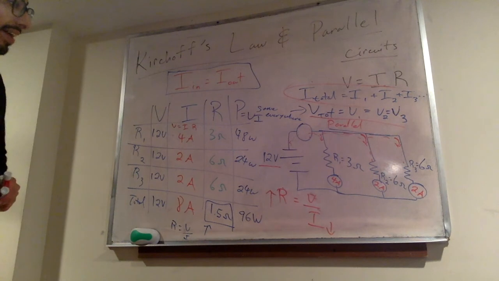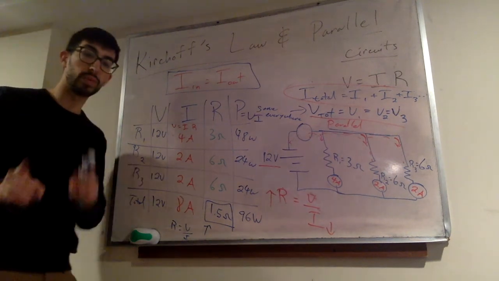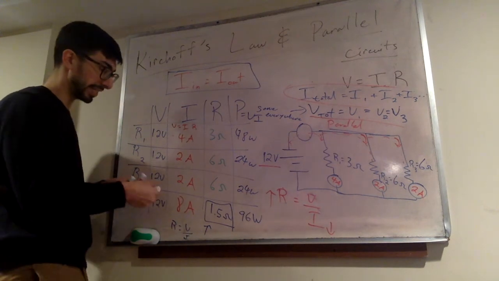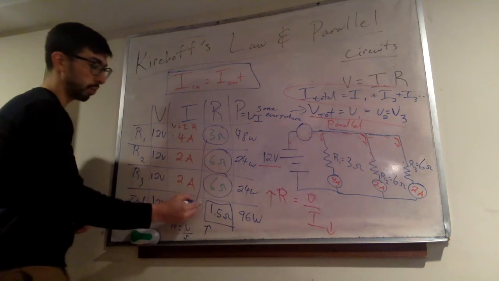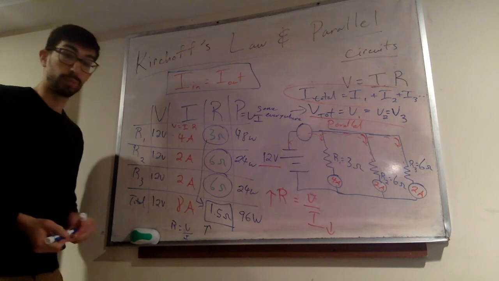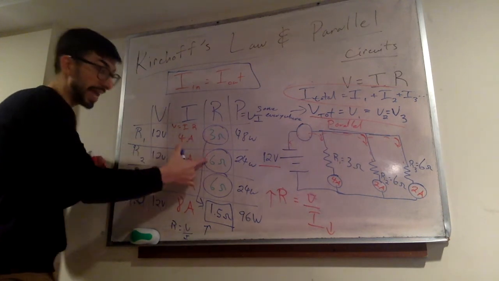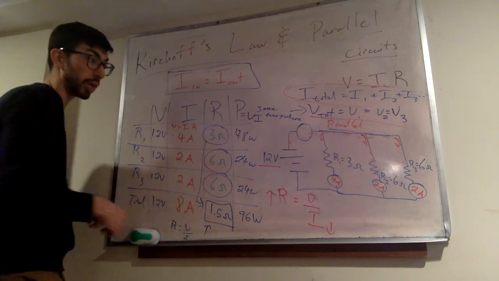We're going to talk about how to actually calculate this, and what you need to realize here is that more resistors in a parallel circuit means a lower resistance. Look at our resistances here, 3, 6, 6. How do they compare to 1.5? Well, they're all greater than 1.5, meaning adding more resistors, we had a 3, we added a 6, we added another 6, adding more resistors lowered our resistance.